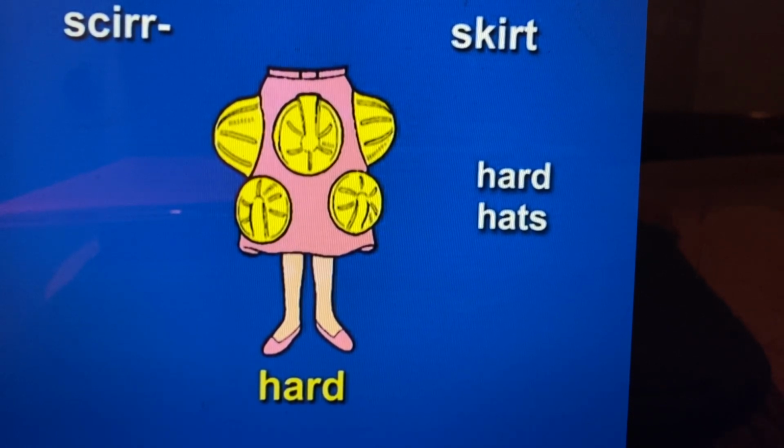Twice together. Skir, skirt, hard hats, hard. Skir, skirt, hard hats, hard.